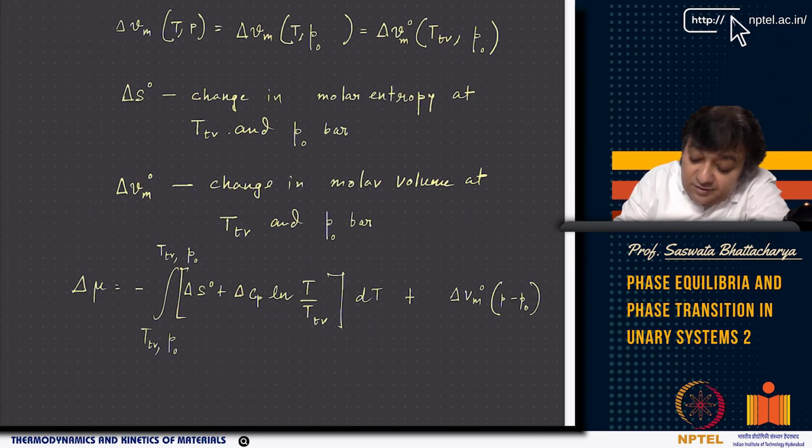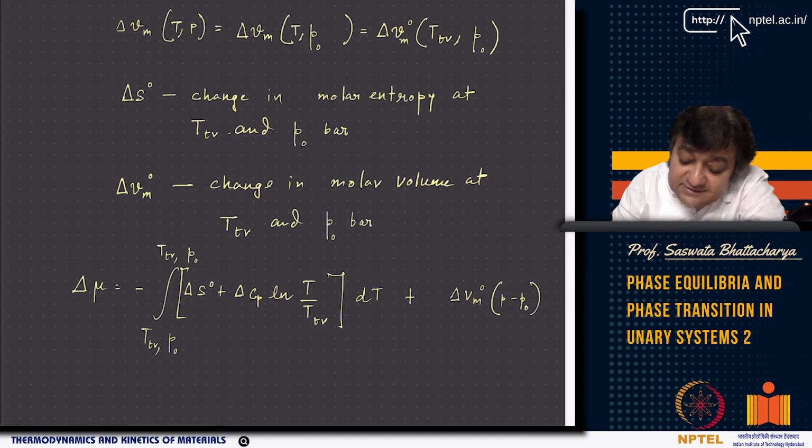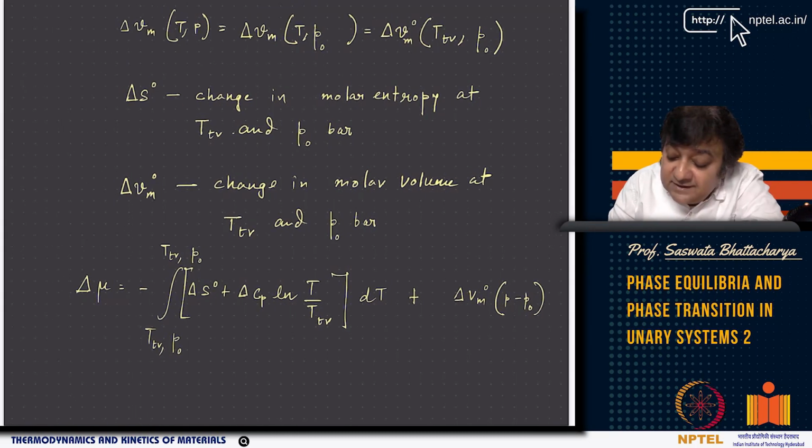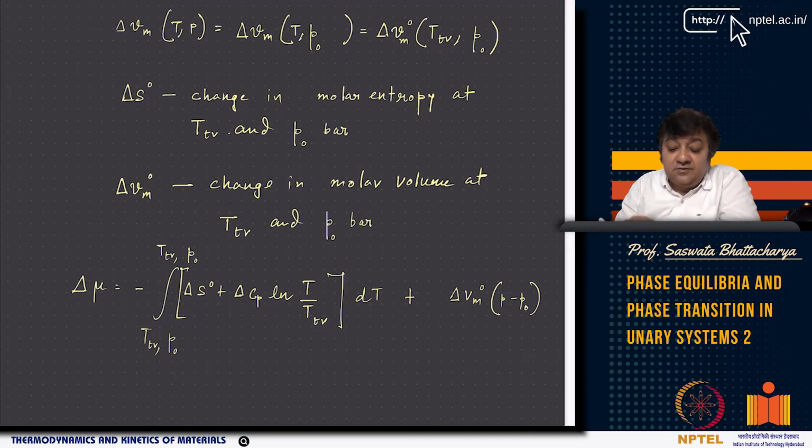And now you have the molar volume; the molar volume change at T and P we are saying is the same as that at P0, which is basically delta Vm0. Now delta S0 is the change in molar entropy at the transition temperature and P0, where P0 is the standard pressure, and delta Vm0 is the change in molar volume at transition temperature, again at P0 bar, which is the reference pressure. P0 can be 1 bar.